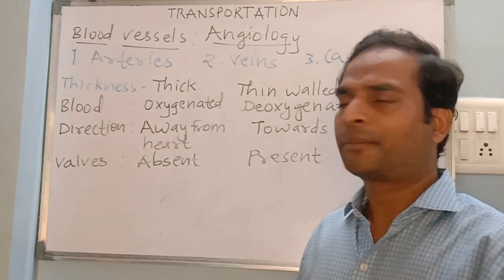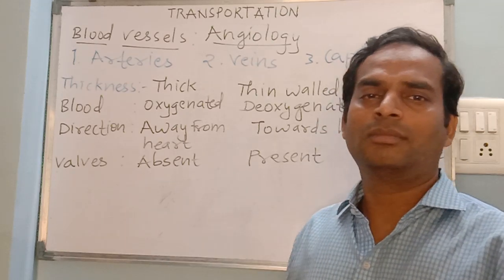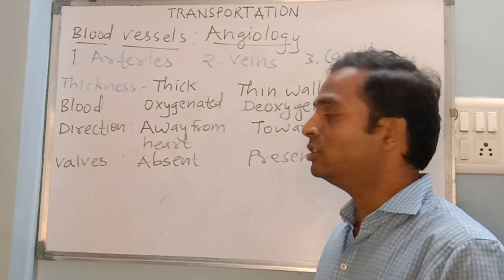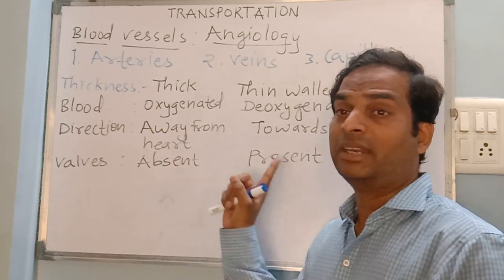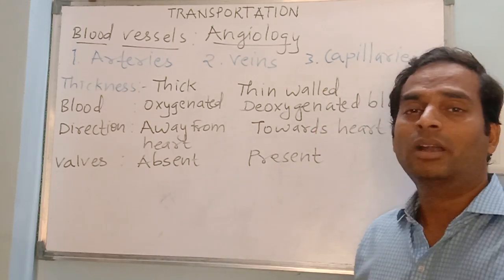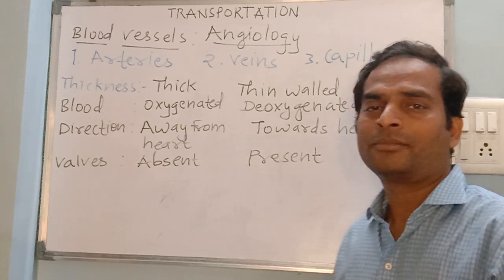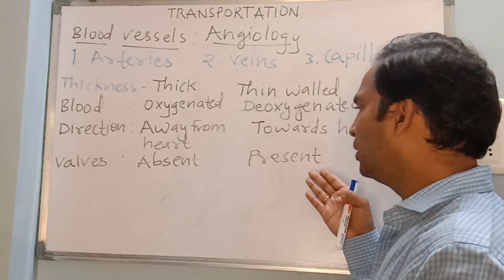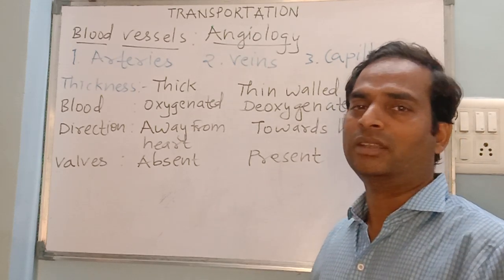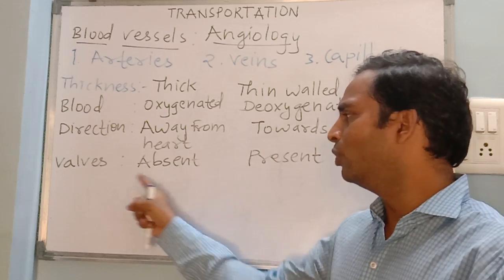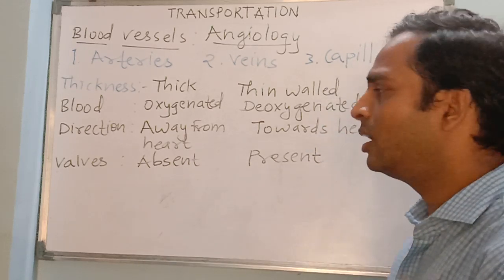So the reason is, in arteries blood flows with a pressure, so there is no chance of a backflow. But in case of veins, blood flows with low pressure and there is a possibility that blood may show backflow, and therefore there are valves present in the veins and there are no valves present in arteries.